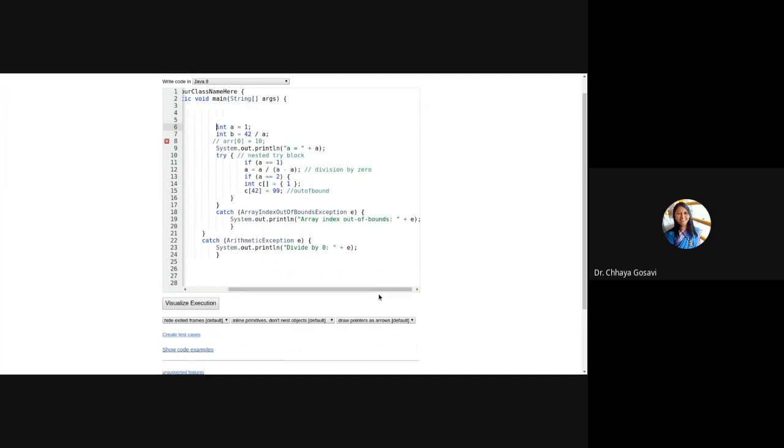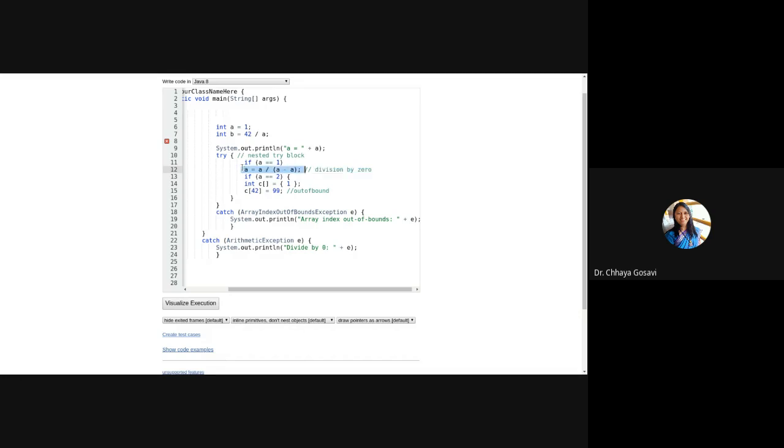Is it visible? Value of A is 1. 42 divided by A will not cause any exception. So will it print this line, System.out.println A is equal to plus A? Will this line get executed? Yes. So it will print A is equal to 1. Then it will enter into the try block. If A is equal to 1, A is equal to A divided by A minus A. So A minus A will cause division by 0 exception.